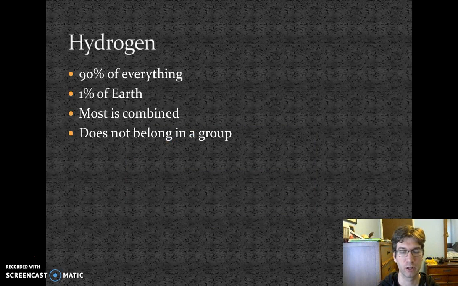Hydrogen is our last non-metal. It kind of gets its own group by itself. It makes up 90% of everything, so it is the most abundant element in the universe. However, it's only 1% of Earth, because again, Earth is mostly carbon. Most of it is going to be found combined with other things, and it does not really belong in a group. It's kind of off to itself on the side.